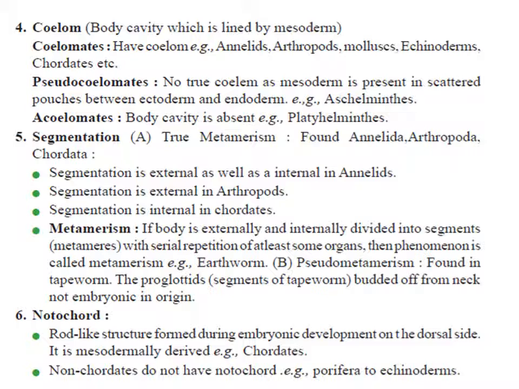This notochord is actually derived from mesoderm. If it is seen in the embryonic stage, we call that organism a chordate. And if this notochord is not seen, we call them non-chordate. The primitive phyla are non-chordate, and the advanced phyla are all called chordates. Okay.